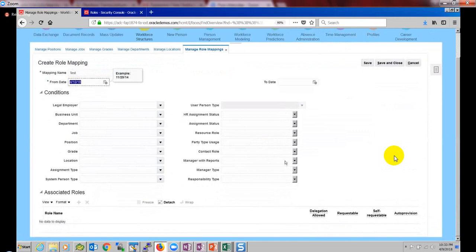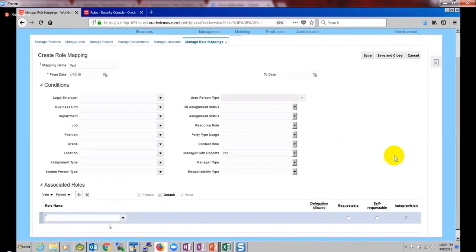Say if any manager with reports, meaning a person who has people reporting under that person. With this condition, what I mean is that if this person is a manager, what this manager can do is,